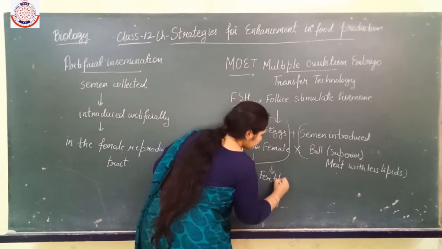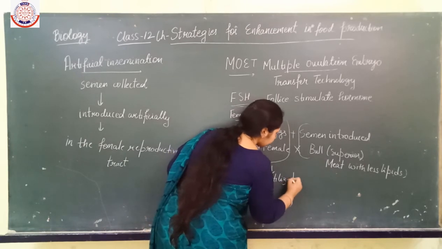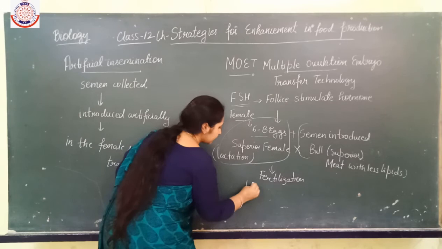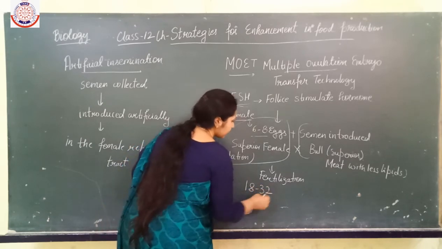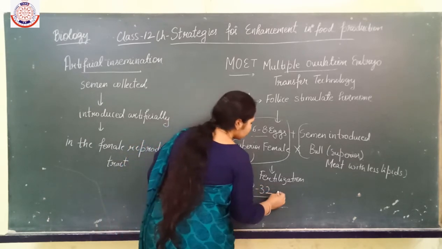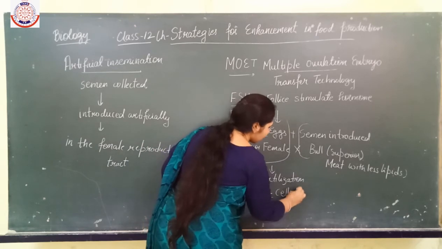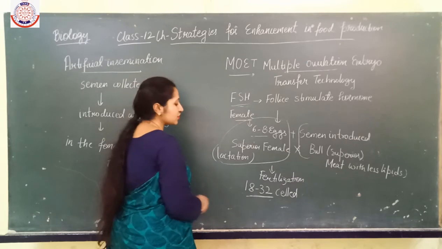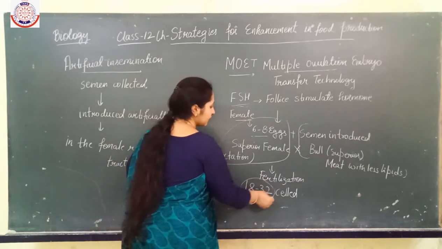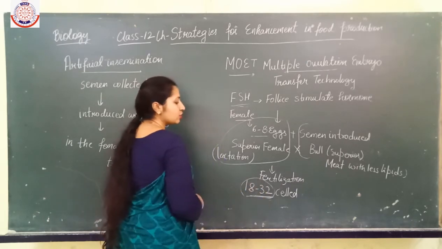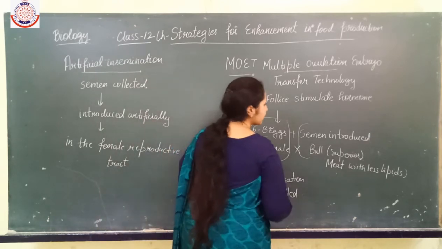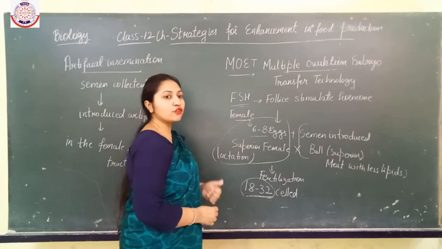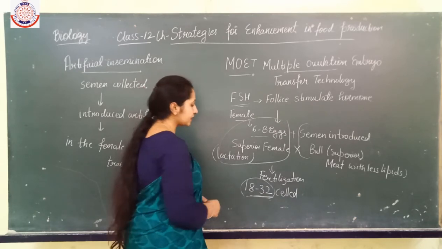Then after fertilization, after the zygote formation, these eggs divide by mitotic division, and when they reach the 18 to 32 cell stage, these cells are removed non-surgically from the female reproductive tract.